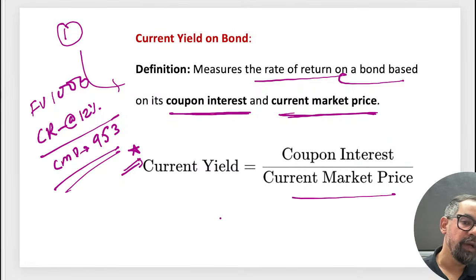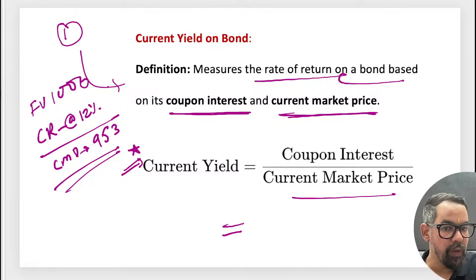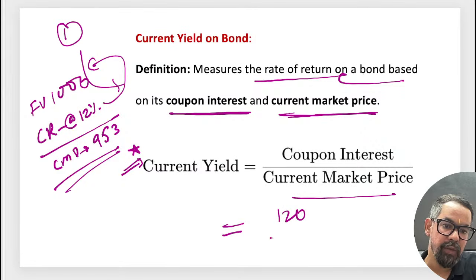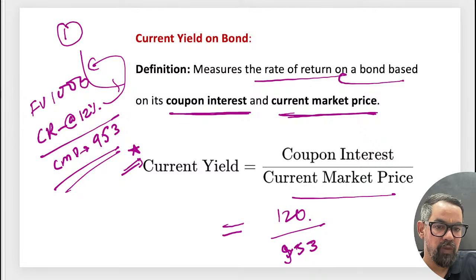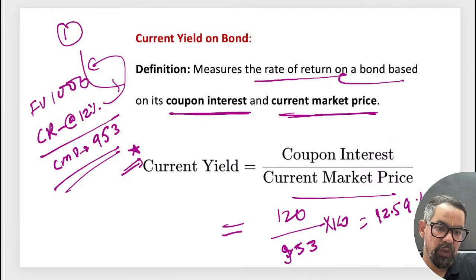So if we have to calculate the current yield, the annual coupon is 12% of 1000, which is 120 rupees, divided by the current market price, which is 953, into 100. So if I solve this, 120 divided by 953 into 100, the current yield on this bond is 12.59%.